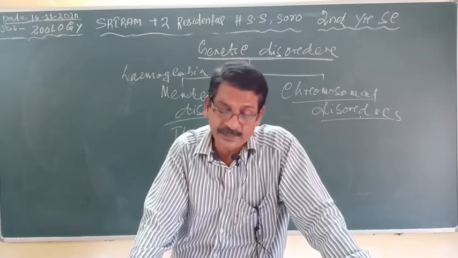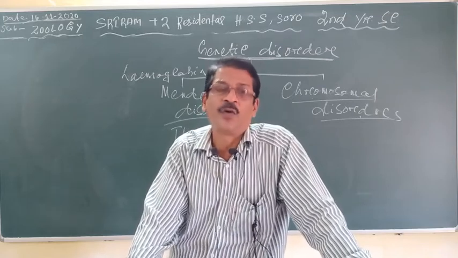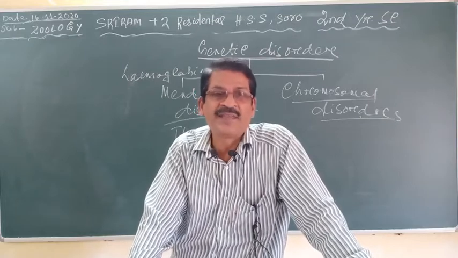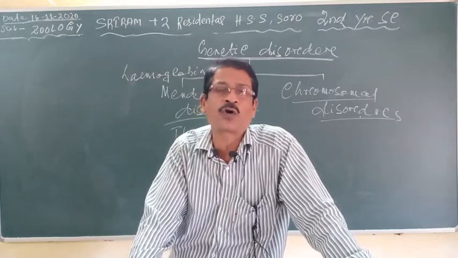Clear? Under that, two types of chromosomes are present: one is the sex chromosome, another is the autosomes.